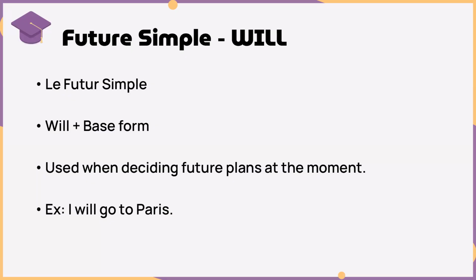So let's say you didn't buy any plane ticket, you didn't book a hotel, you didn't do anything. But right now, in this moment, you said, you know what? I will go to Paris, okay? It's because you're deciding right now at this moment. So if you check the example, it's I in the subject, will, the modal verb, plus go in the base form to Paris. I will go to Paris. Very good.